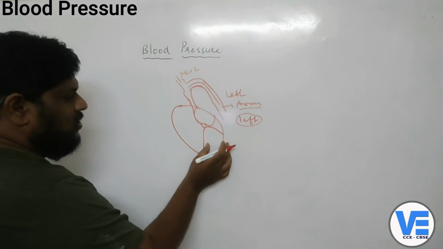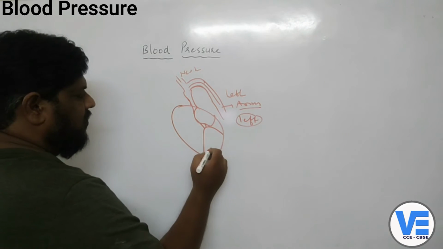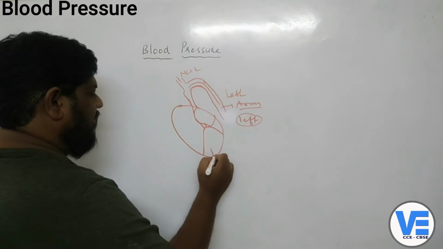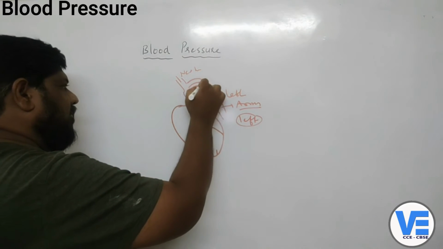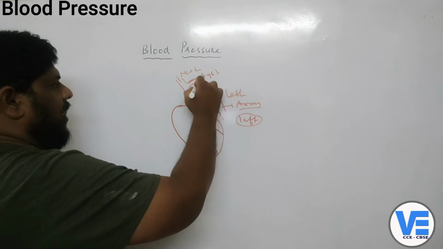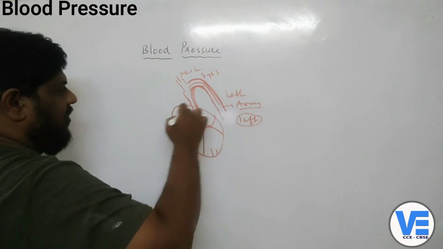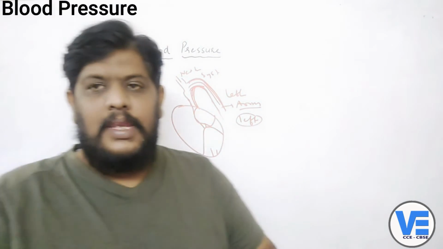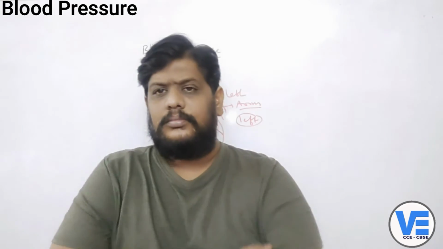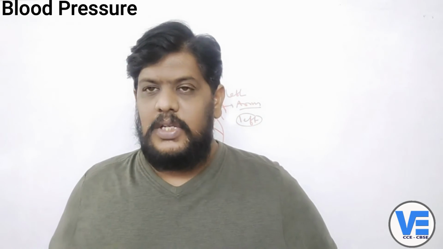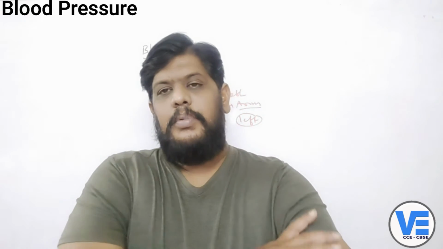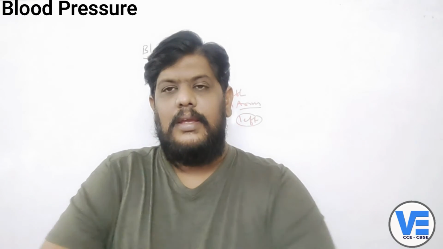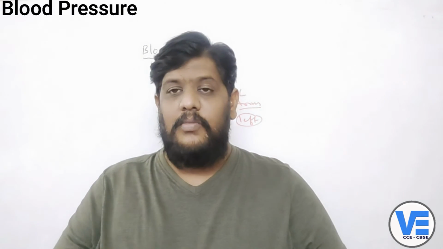That means the pressure with which the ventricle is releasing the blood, pumping the blood, goes with a very good pressure into the systemic aorta, and then it comes into the left arm. That is the reason why doctors usually put the machine here when they want to check the BP. What is BP? Nothing but the blood pressure. They tie the cuff over here and then check our blood pressure. So what's the reason behind that?